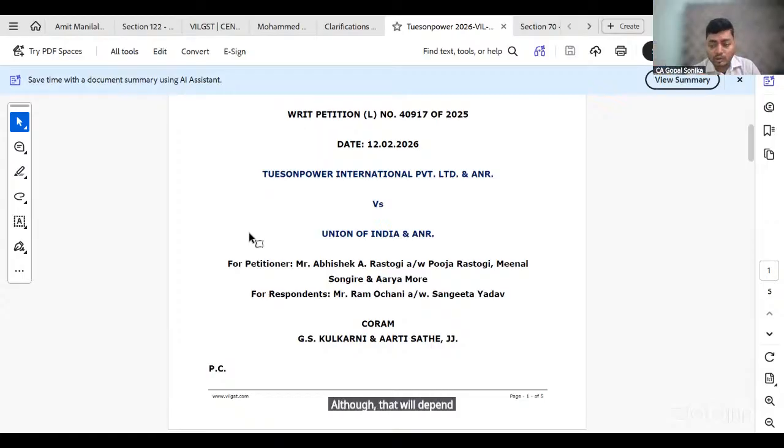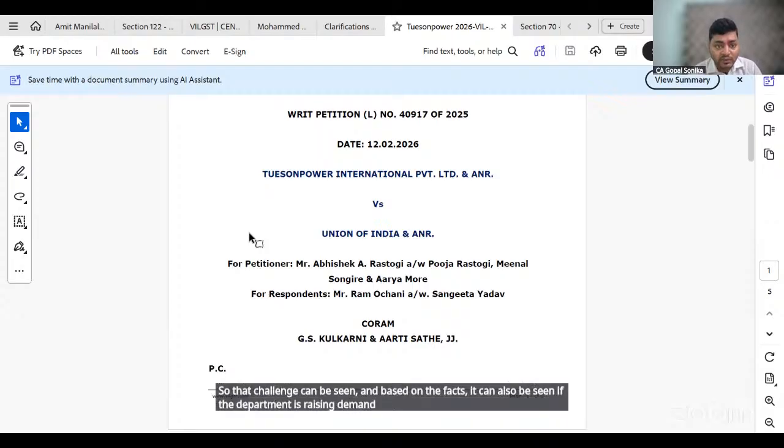इसमें एक और चीज भी देखी जा सकती है, although that will depend on a lot of facts, बट 86B के जो पुराने पीरियड के केसेस थे, एक तो लॉ में it was introduced at a very later stage, एक्ट में it was never introduced, it was directly through rules, तो that challenge can be seen, and based on the facts it can also be seen if the department is raising demand under 74.